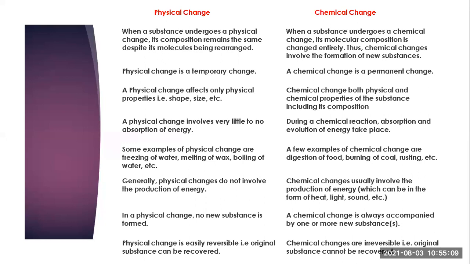In physical change, no new substance is formed, whereas a chemical change is always accompanied by one or more new substances, because here the composition changes. A physical change is easily reversible and the original substance can be recovered. One of the best examples is that ice cubes can be converted into water, the liquid state. The liquid can also be converted back to the solid, to the ice.